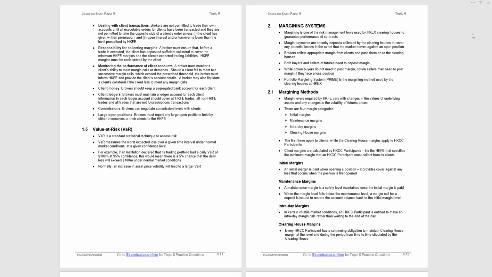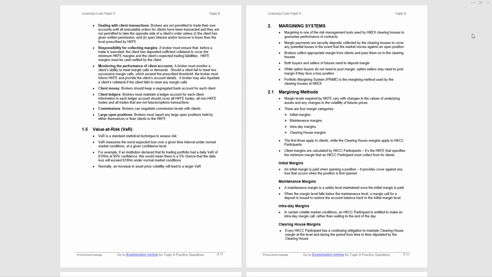Option buyers do not need to post margin. So if you're buying an option like an insurance policy, you pay a premium. The maximum you can lose is the premium. But option sellers are exposing themselves to possible loss. Therefore, they must pay in margin, post margin. And then we're told portfolio margining system, prime margining method used by the clearinghouses at Hong Kong exchanges. I wouldn't worry too much about that for paper 9.